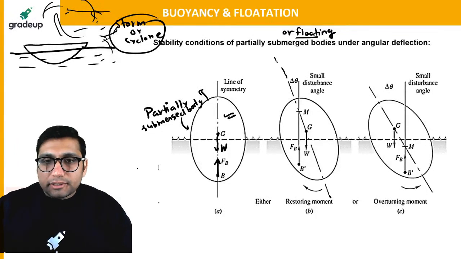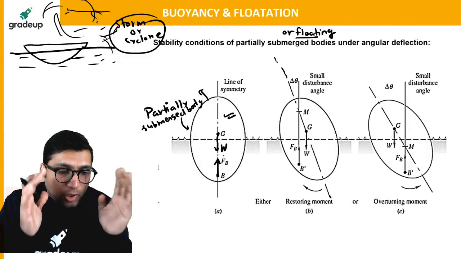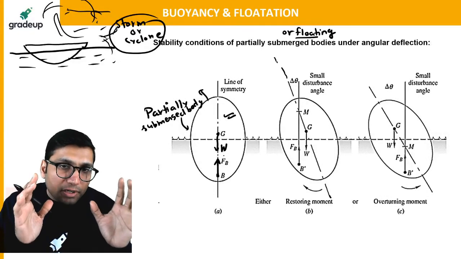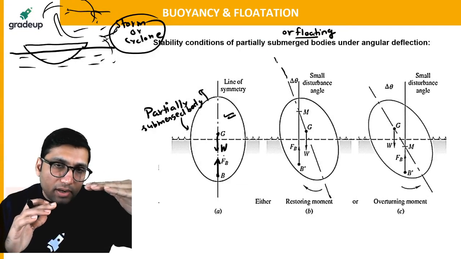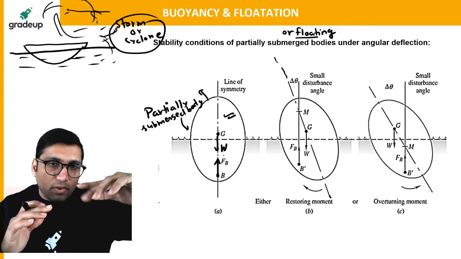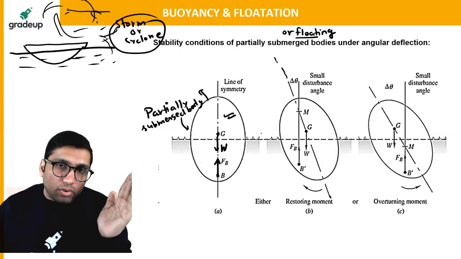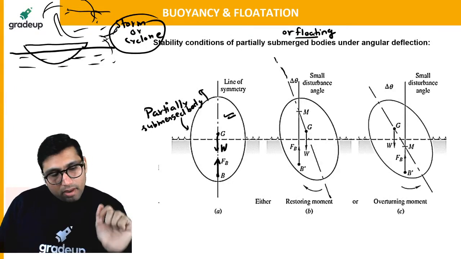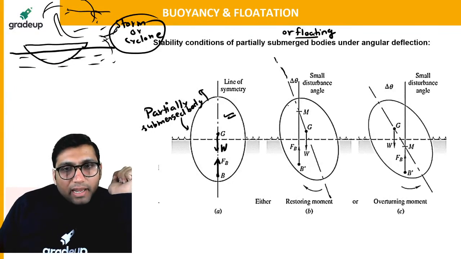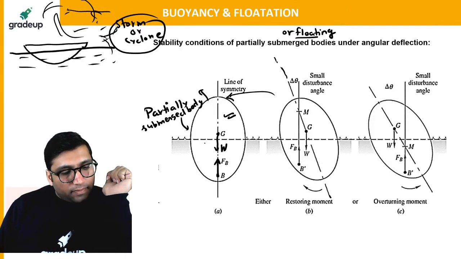So my dear students, assume that this body is your ship. Just imagine that this body is actually your ship. Normally the ship was in the stable condition, in the normal condition. It was simply floating on the water. Now suddenly it has got some displacement. Because of this small displacement, the ship will get tilted like this. Is it possible that it will come back to the initial position? Let's see how it will be possible.